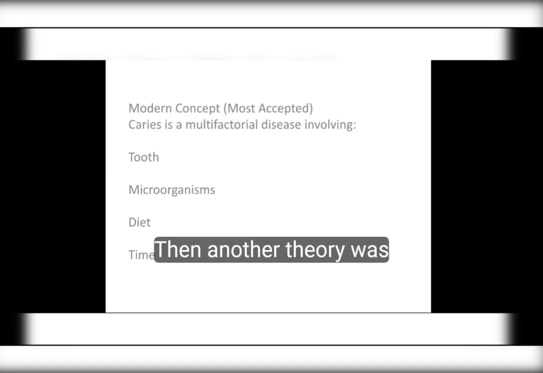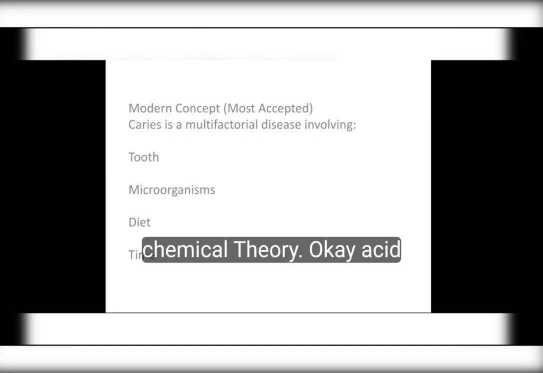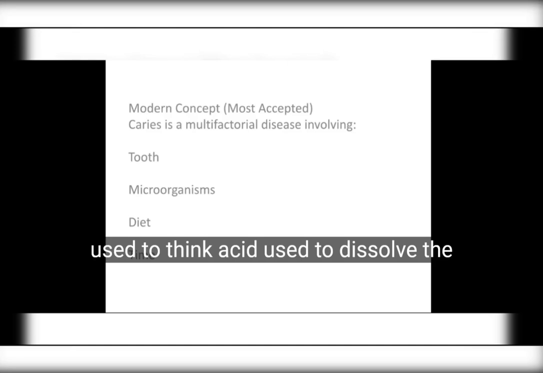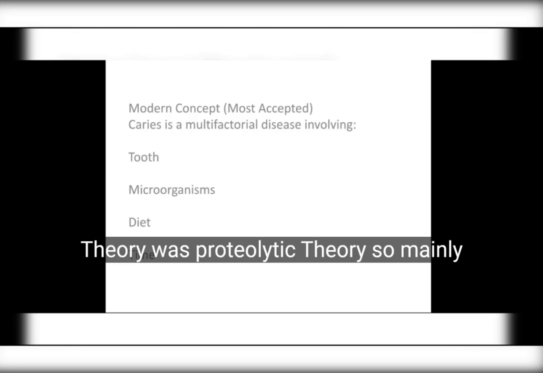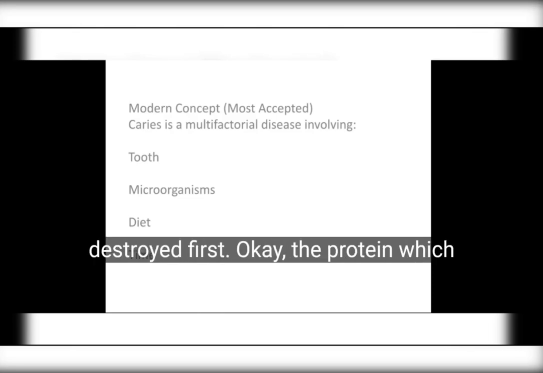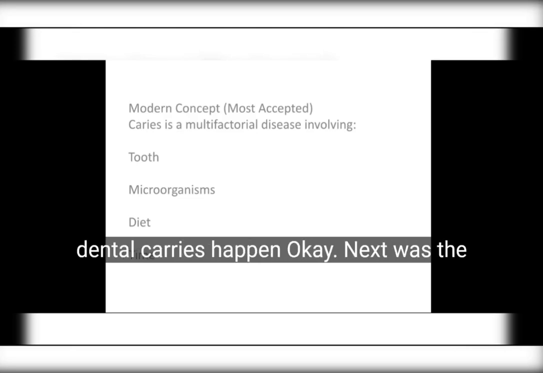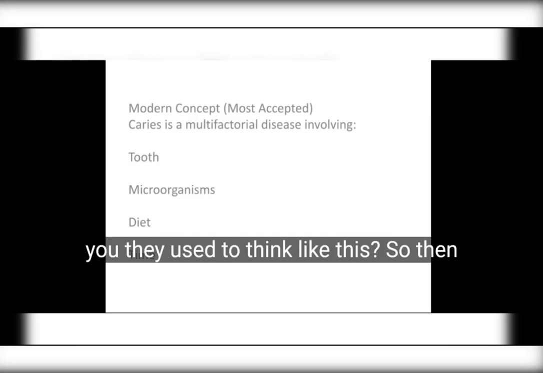Then another theory was the chemical theory, the acid theory: acid dissolved tooth structure. People used to think acid dissolved the tooth structures. Then one more theory was the proteolytic theory. In this theory people used to think that protein is destroyed first. The protein which forms the tooth gets destroyed, so dental caries happens. Next was the gelatinous theory, in which there is organic destruction plus gelatination of materials. They used to think like this.